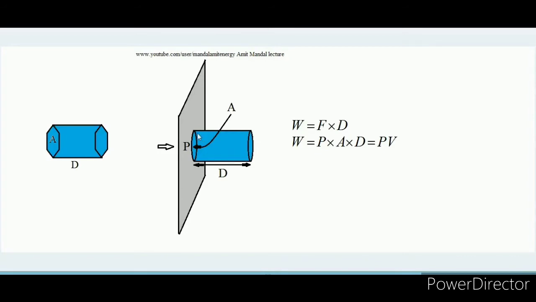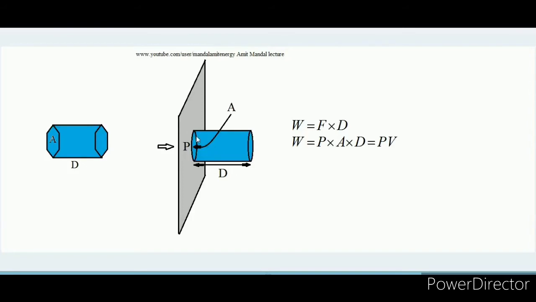Okay, now let's find out how much work is done in this process. Pressure over that orifice is P and the area there is A. We know that work done equals force into displacement. So the force applied to push the fluid out of this orifice would equal pressure into area, because force equals pressure into area.